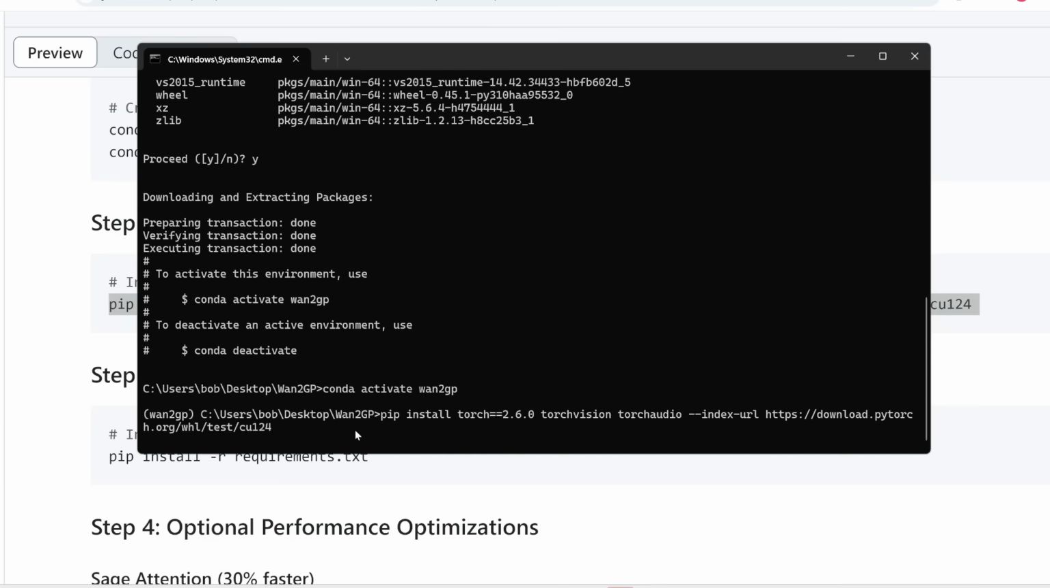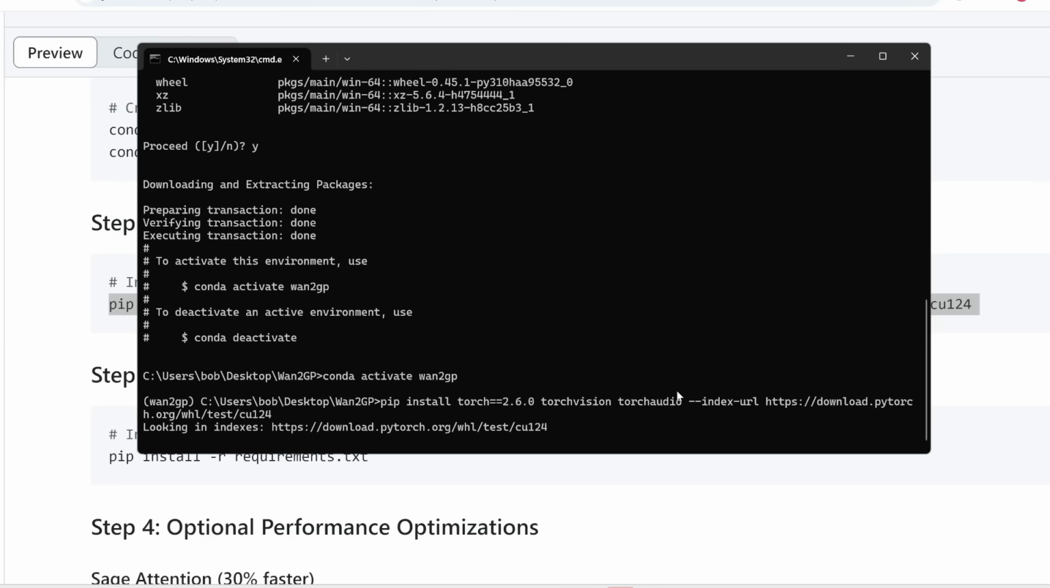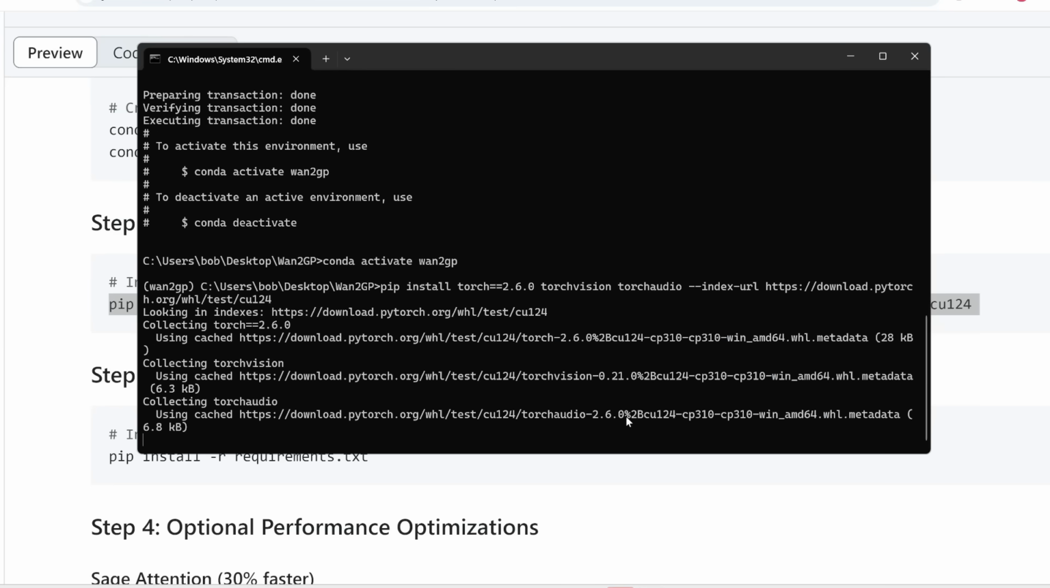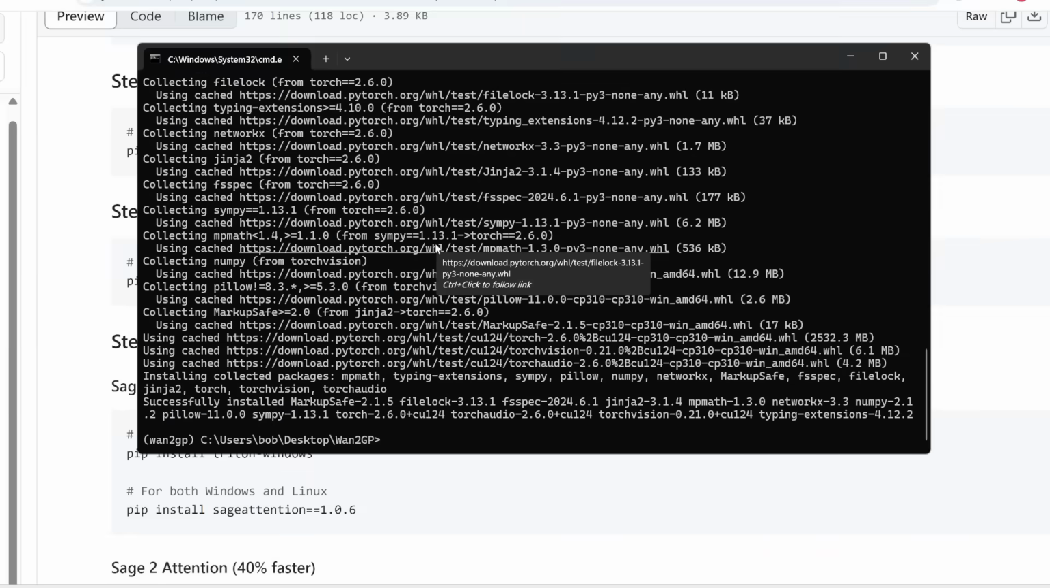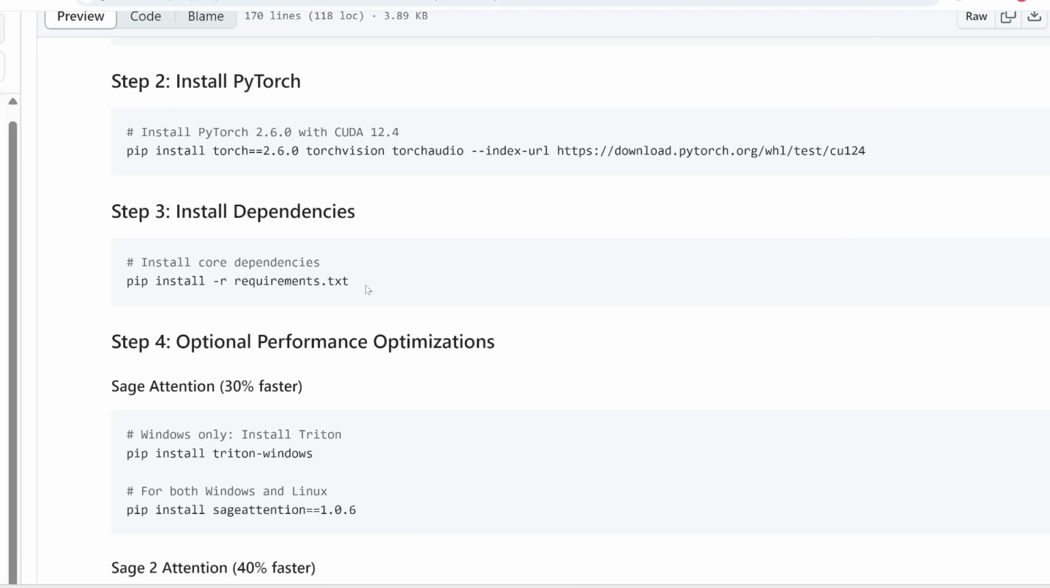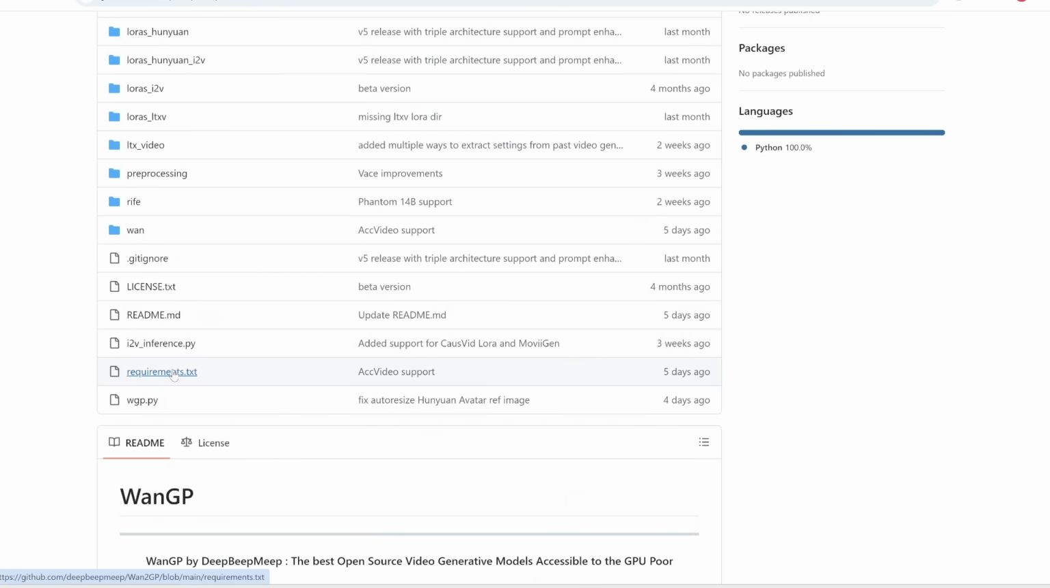All right, so this is going to install Torch, Torch Vision, and Torch Audio, which takes over 2 gigabytes. After installing everything, you should see this line again with no error message. The next step is to pip install all the requirements that are listed in this requirements.txt file.